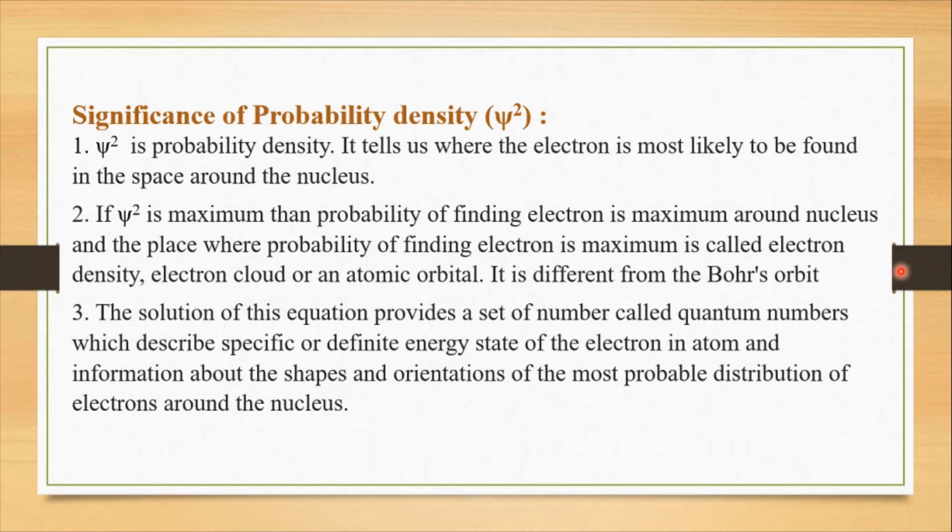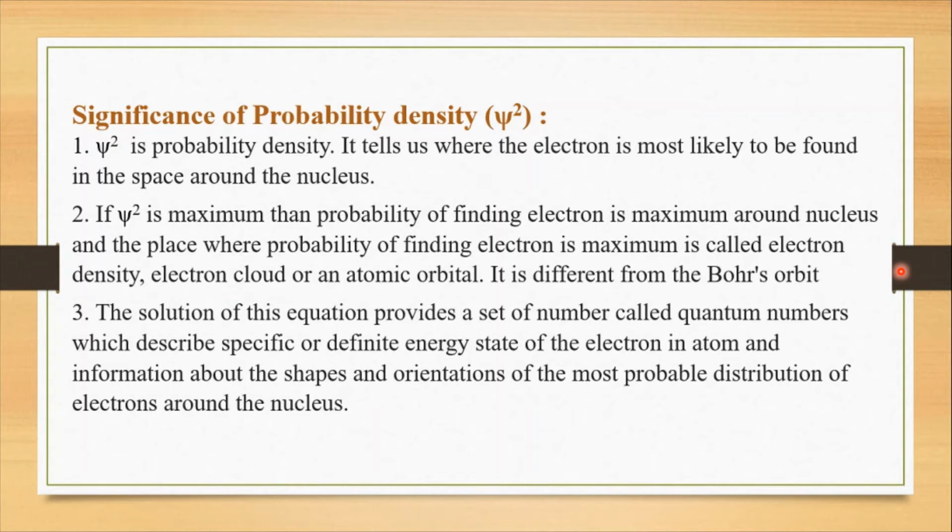The next is the solution of this equation provides a set of numbers called the quantum numbers, which describe the specific or definite energy state of an electron in an atom and information about the shape and orientation of the most probable distribution of electrons around the nucleus. So when we solve the equations for psi square, we get a set of numbers.